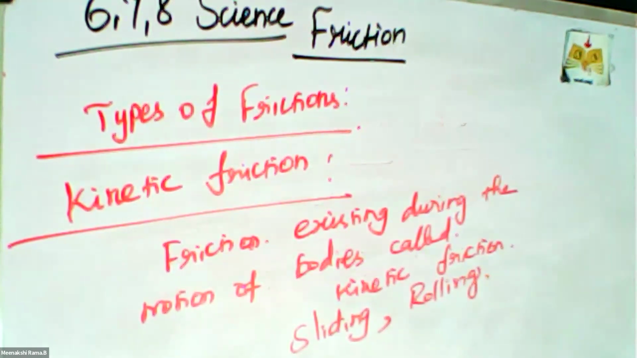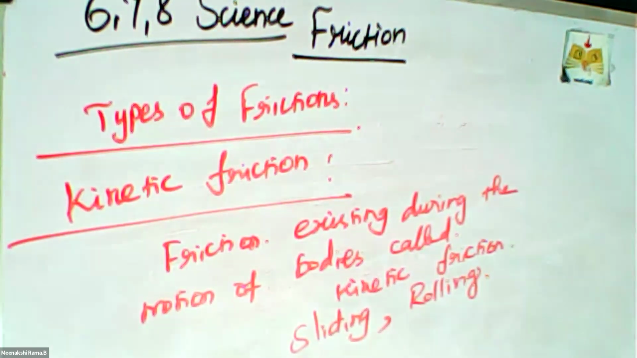What is sliding friction? Is there any doubt? First we learnt what is force, what is pressure, and what is friction. What is the concept of friction? What are the properties of friction? Friction opposes the motion, causes wear on the surfaces in contact, and produces heat. These are the general properties. What are the types of friction? Static friction and kinetic friction. Kinetic friction is also divided into two types: sliding and rolling friction.